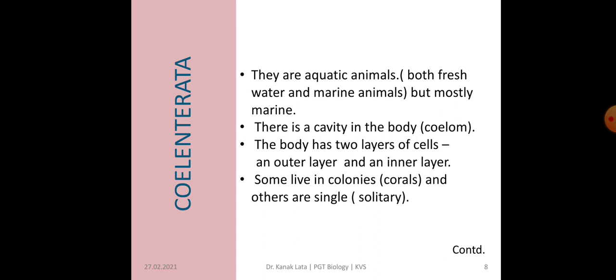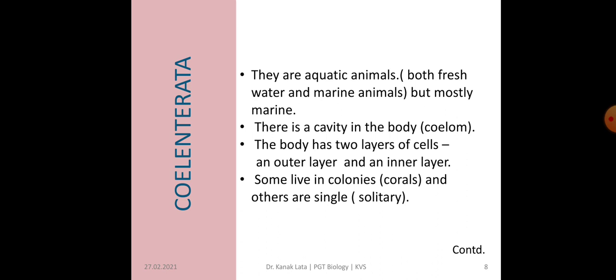Now the next group is Coelenterata. They are aquatic animals, both freshwater and marine, but mostly marine. Few are freshwater. There is a cavity in the body, and this cavity is called coelom. The body has two layers of cells, an outer ectoderm and an inner endoderm.